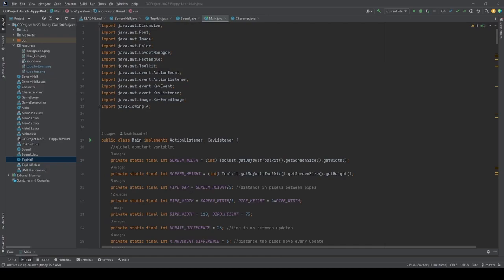I would like to talk to you about the main class in our Flappy Bird project. So the main class implements the action listener and the key listener events, the interfaces.